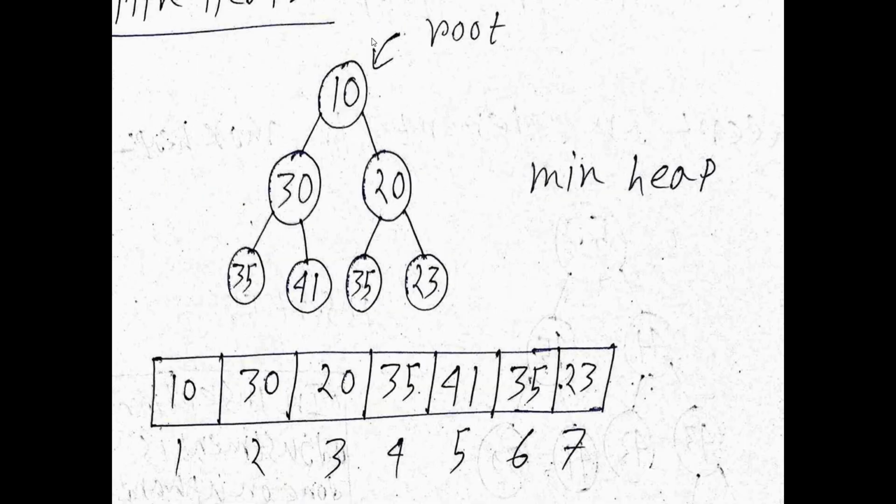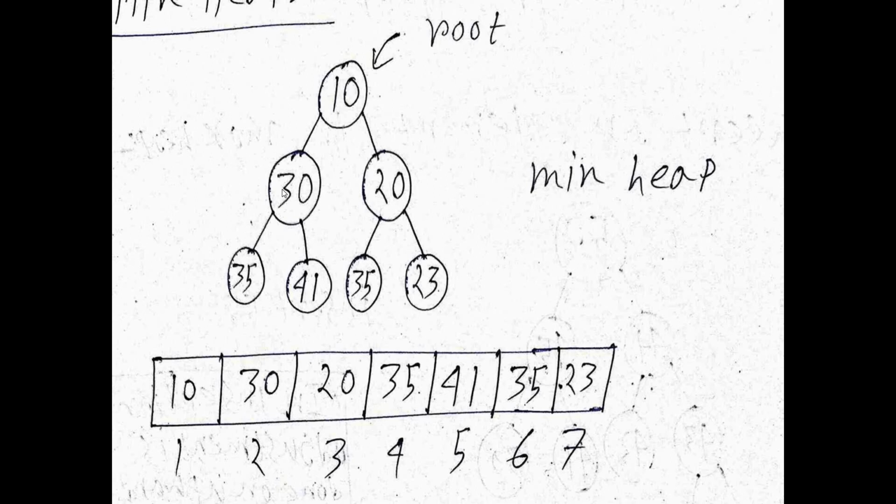Now I ask the question, is this example a heap? We check. What is the procedure? First of all, the first condition for a heap is that a heap must be a complete binary tree. So first of all, we check, is this tree a complete binary tree? How can we check? What is the procedure?